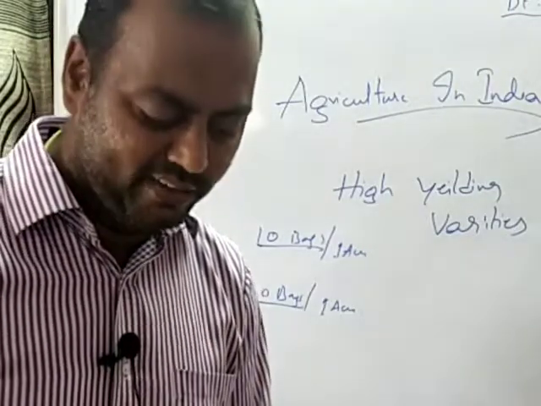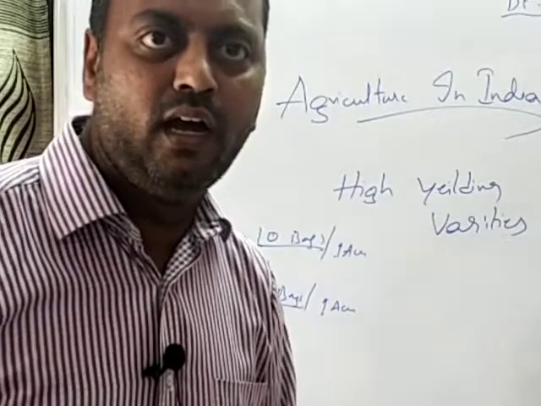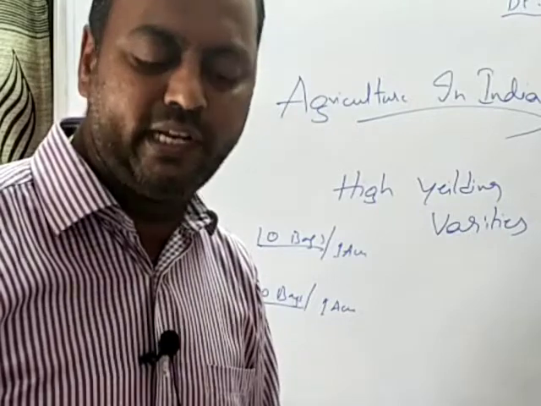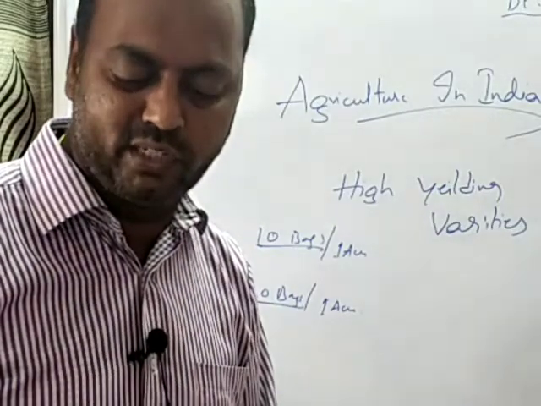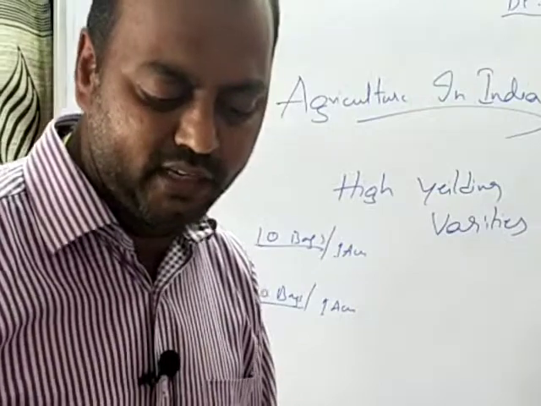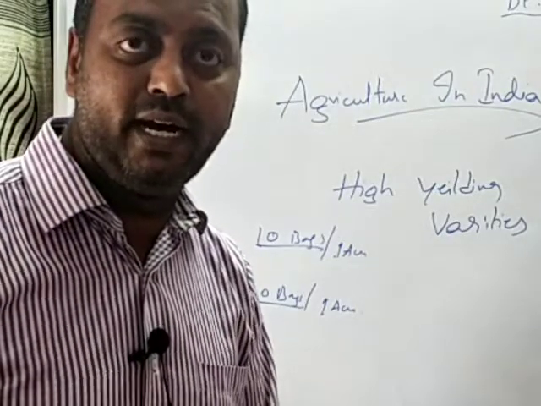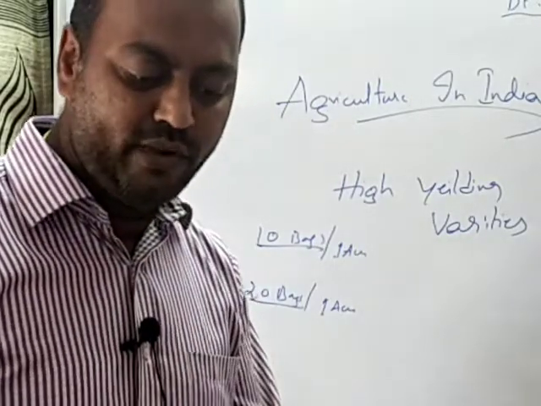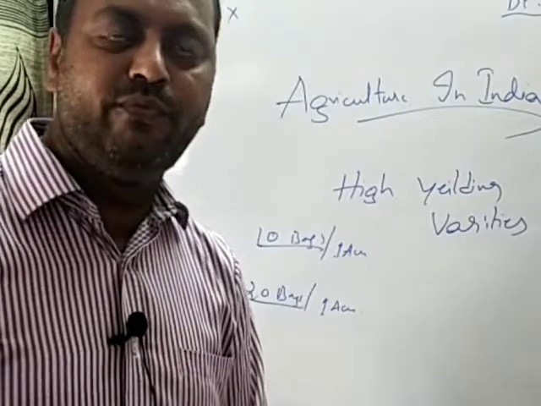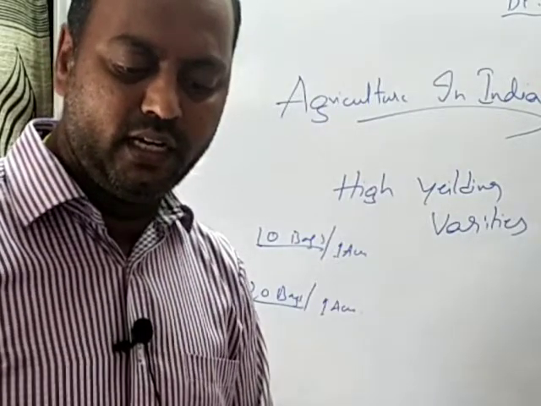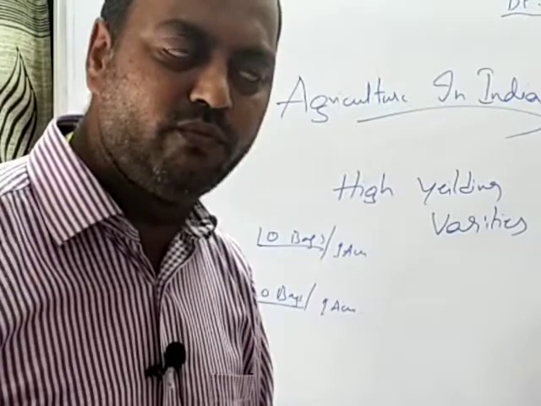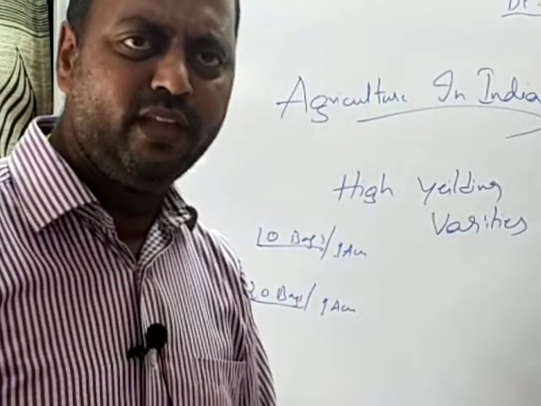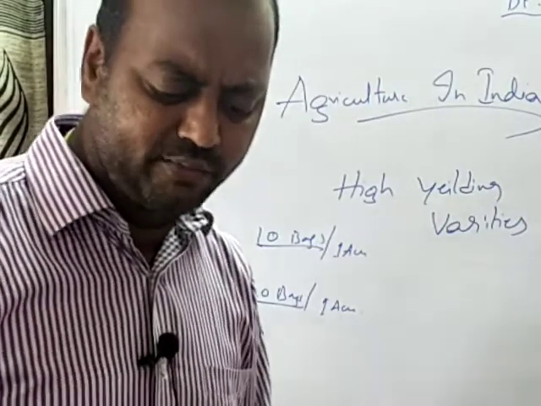To such level India has grown, and due to the rise in food production, it was no longer necessary to import food grains from other countries. Today food materials constitute about 3% of India's imports. If you look at the bar diagram given in the textbook, you can easily understand that the production of food grains has increased 5 times over the last 5 decades. It was 51 million tons in 1950-51, which has increased to 242 million tons by 1990-91. That means in these 5 decades, in these 50 years, we have almost increased 5 times.